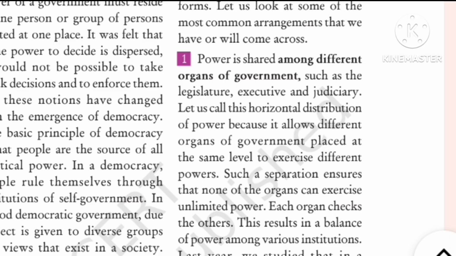So in the first point, power is shared among these three organs of the government, and these are at the same level, right? In maths, you draw the graph, x-axis and y-axis. So this is your x-axis and this is your y-axis. The x-axis represents a horizontal line, and the y-axis represents a vertical line. So in the first point, we are sharing power among different organs, and they are kept at the same level. Same level means on a single horizontal line. Legislature, executive and judiciary are all at the same level.